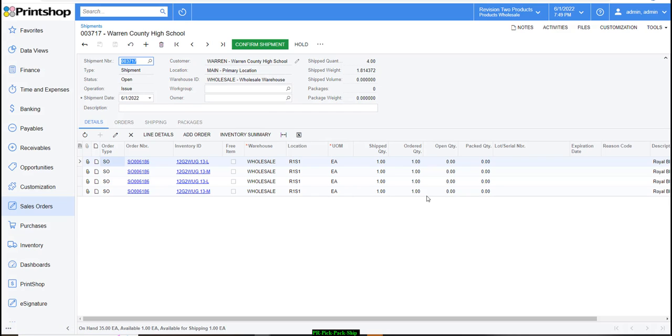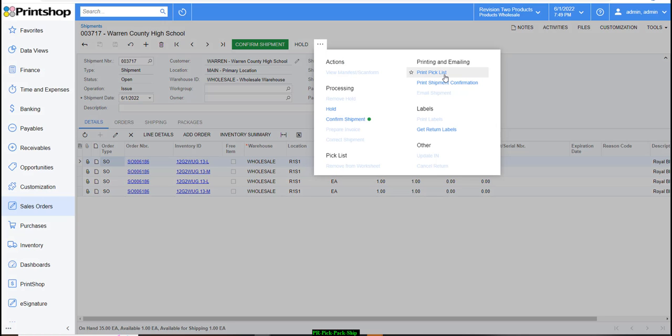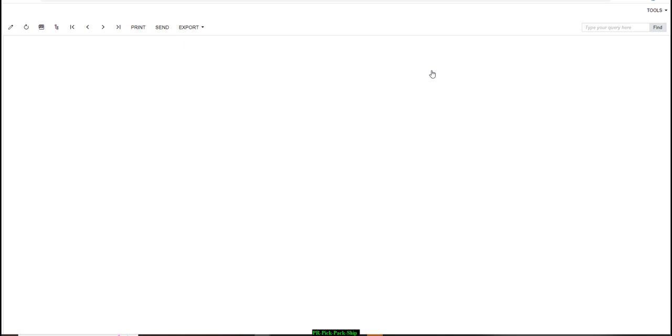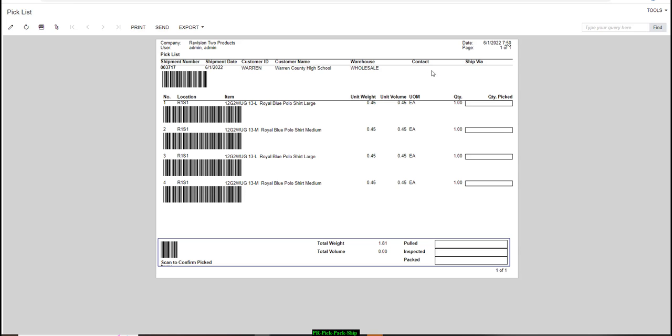Now this document can be printed out with a print pick list. I can print a pick list from this document, or I have an option to print several different pick lists for all the shipments that are ready to be picked, packed and shipped. If you print this out, this is what you would hand off to the picker, and they would go off this list and pick different products pertaining to different shipments and different sales orders.